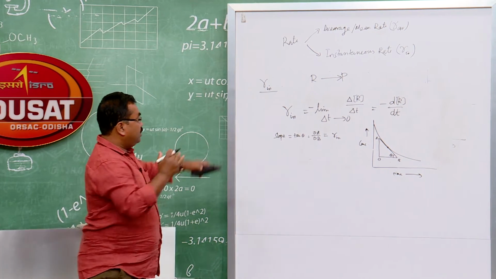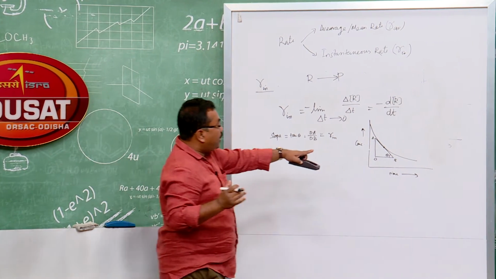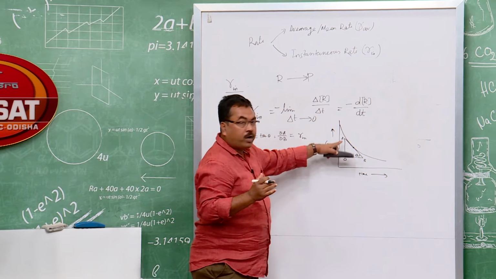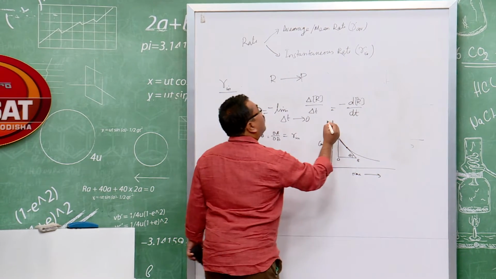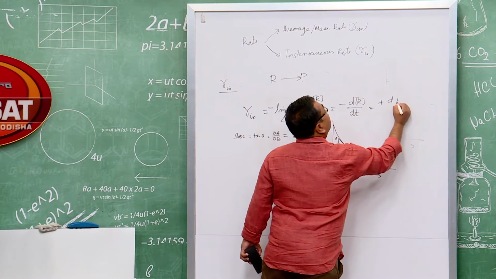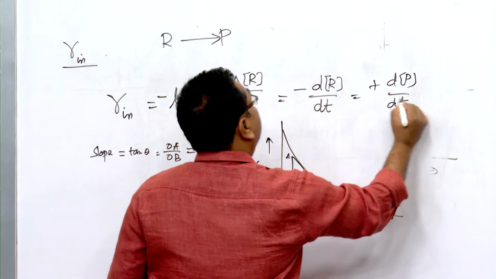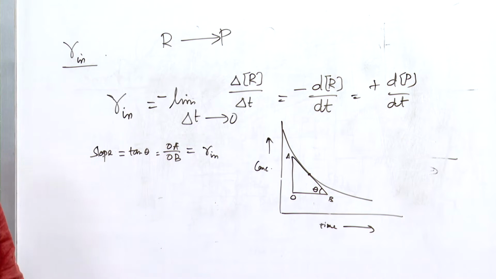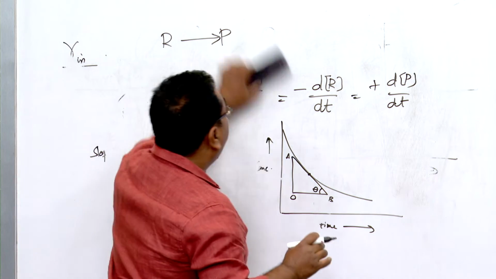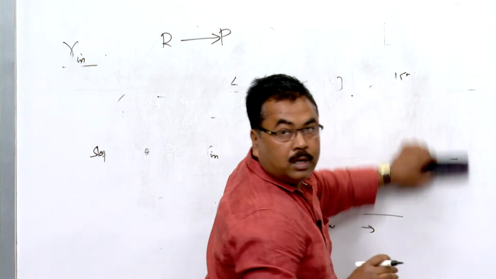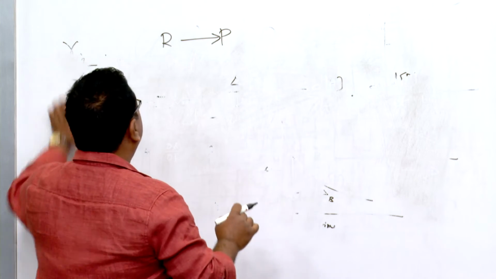Similarly, if we take it in terms of the product formed, we will get the same result, and this will come out to be plus d[P] by dt. So, that is also how we can get it. We deal with two types of reaction rates, one is average rate, another is instantaneous rate. Now I will give you a general reaction.